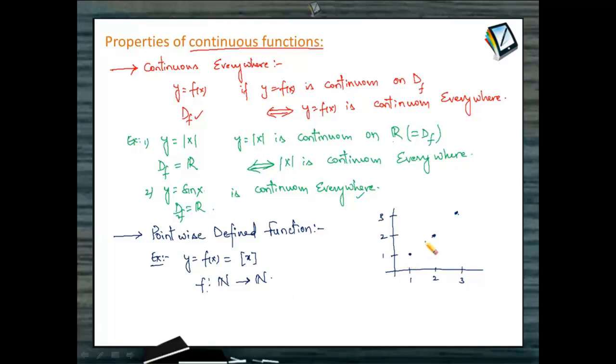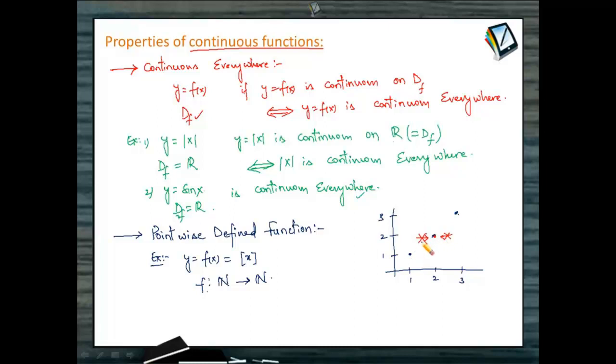And when you are thinking analytically also, say when you wanted to discuss the continuity at the point 2, we might be having a wrong notion. By following the definition of continuity, we are expected to take the left hand tendency of the function at 2 and the right hand tendency of the function at 2. But because the domain is only from N to N, we cannot discuss the tendency of the functional values to the left of 2 and to the right of 2, isn't it?